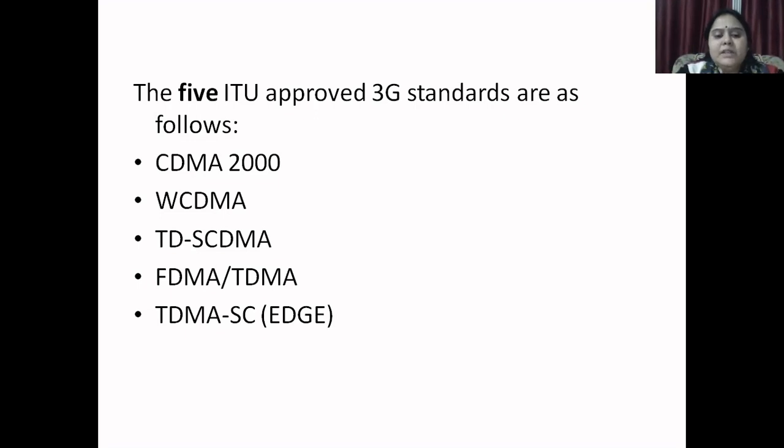The data bit stream is converted into a coded bit stream and transmitted using the full frequency spectrum rather than a limited frequency slot as in FDMA or a time slot as in TDMA. Most of Europe and Japan in Asia adopted a 3G standard called the Universal Mobile Telecommunication System, that is UMTS, which is WCDMA operating at 2.1 gigahertz. UMTS and WCDMA are often used as synonyms.